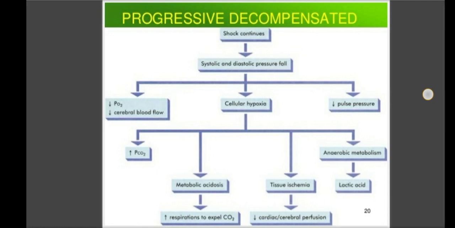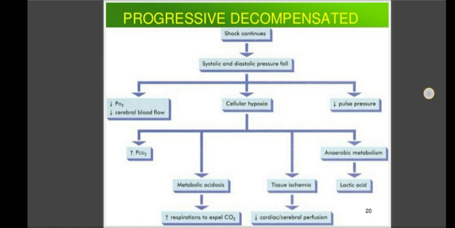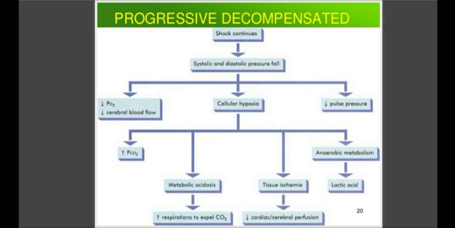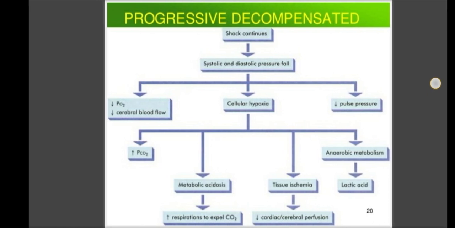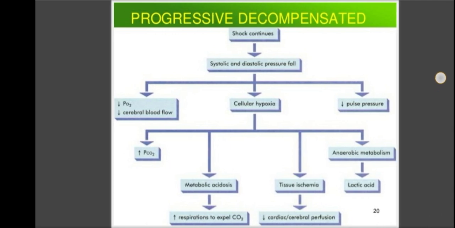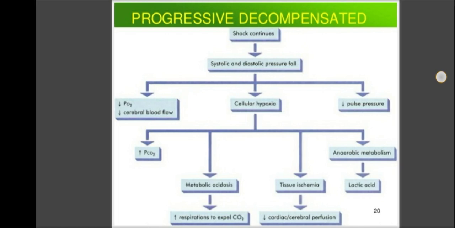The second mechanism that occurs at this stage is tissue anoxia, which causes anaerobic glycolysis, resulting in metabolic lactic acidosis. As there is no supply of oxygen to the cells and tissues, the anaerobic glycolysis pathway increases, and there is an increase in the end product, lactic acid, which leads to metabolic acidosis.